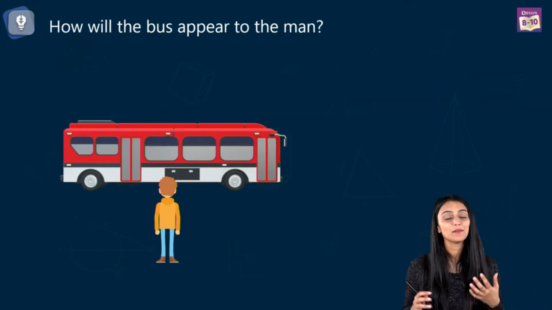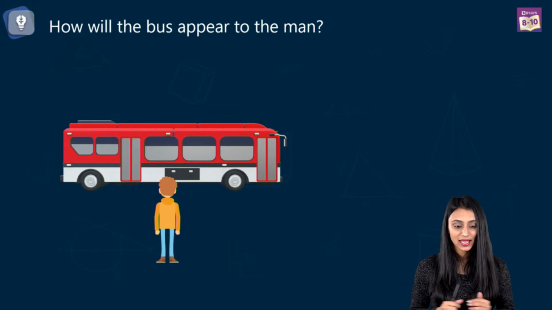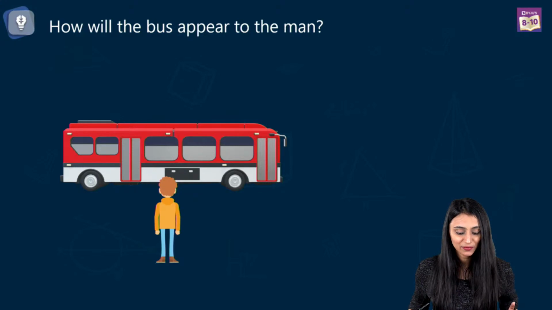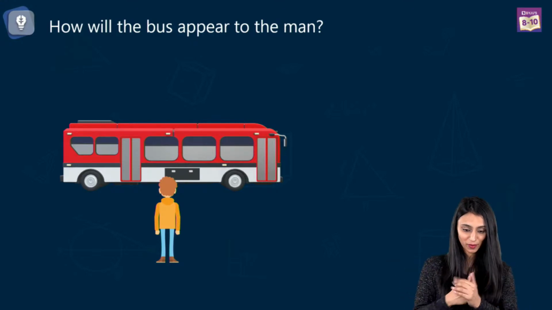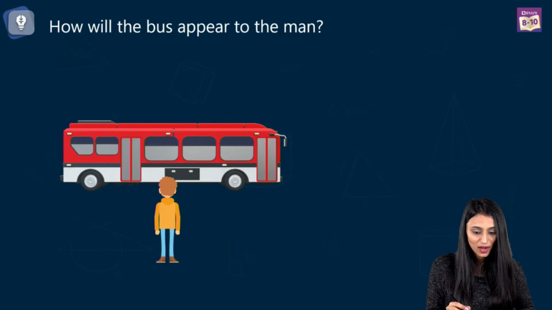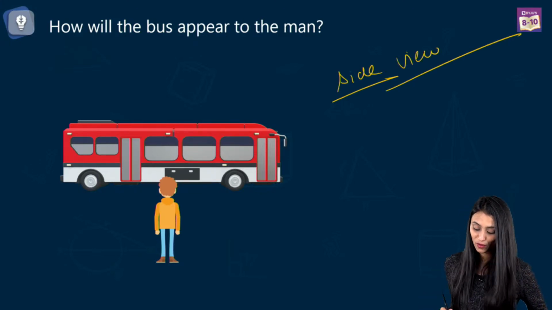Now, how will the bus appear to the man who is approaching the bus? So, side view, yes. Meenakshi says front view. Meenakshi, this is not the front view, this is the side view of the bus, right? So, yes, side. This is the side view for this bus.